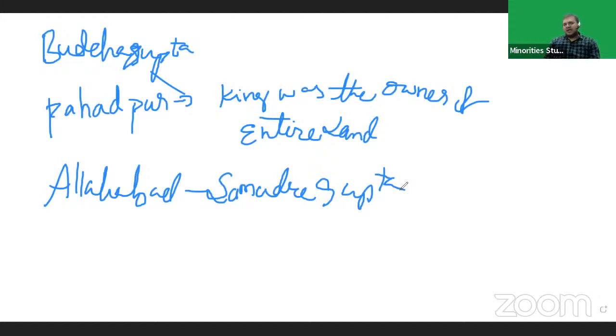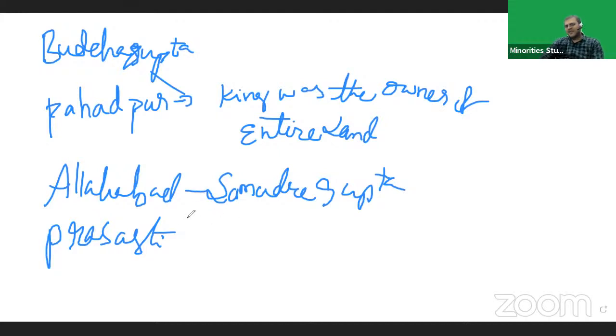Prashasti means praising a king in an inscription, called Prashasti. The victories of Samudragupta are discussed in the Allahabad Prashasti.